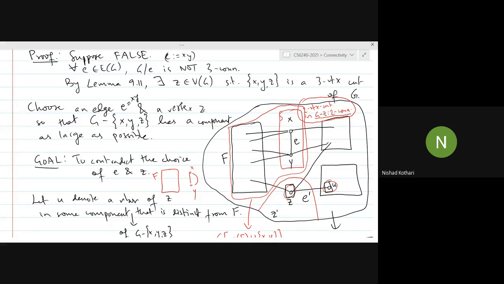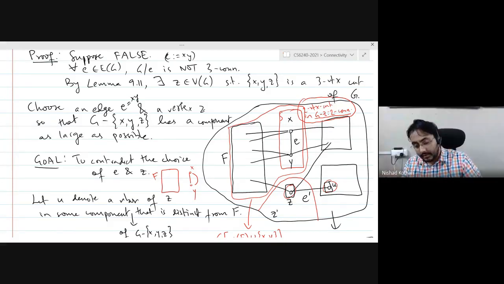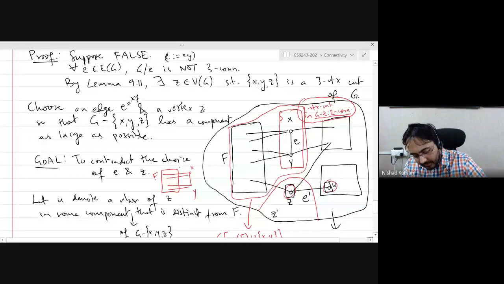Okay? If you have a pair of non-adjacent vertices. So whether I add this extra edge or not, it does not matter. And this graph is going to be two connected. Right?